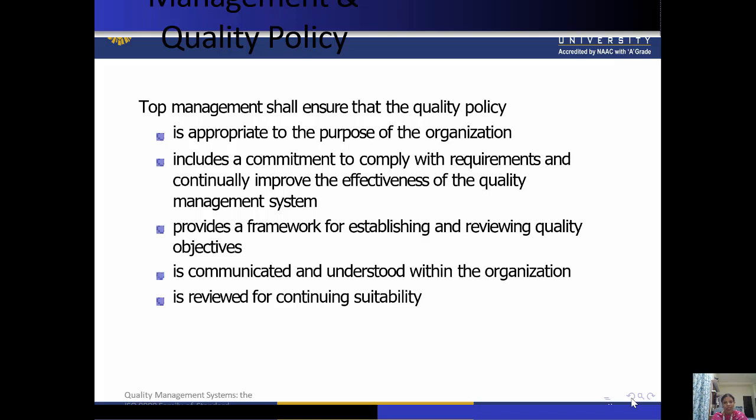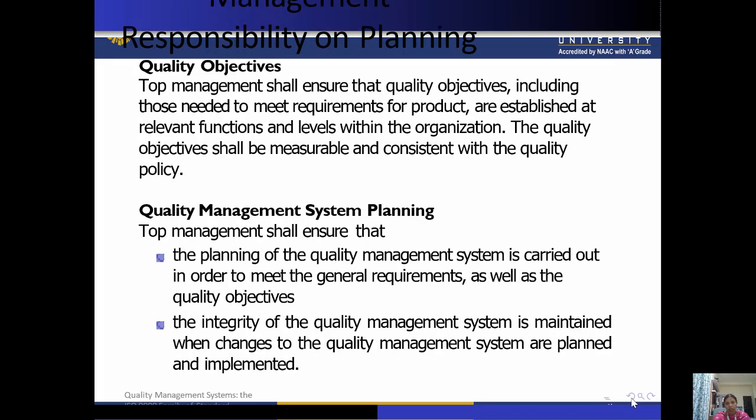Okay, the quality manual is a document which covers all the things, and quality policies are what we should first make on the basis of customers' requirements. Then, as per the quality policies, we can set up certain objectives to satisfy these policies. Now, next is management responsibilities on planning.